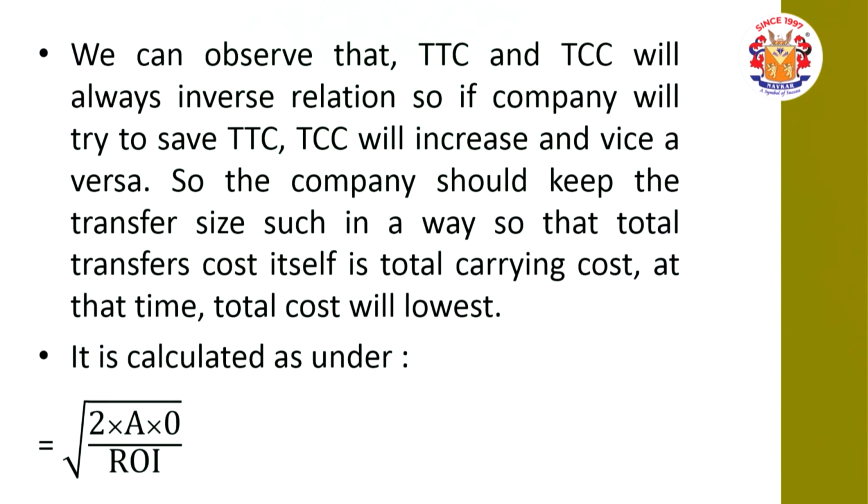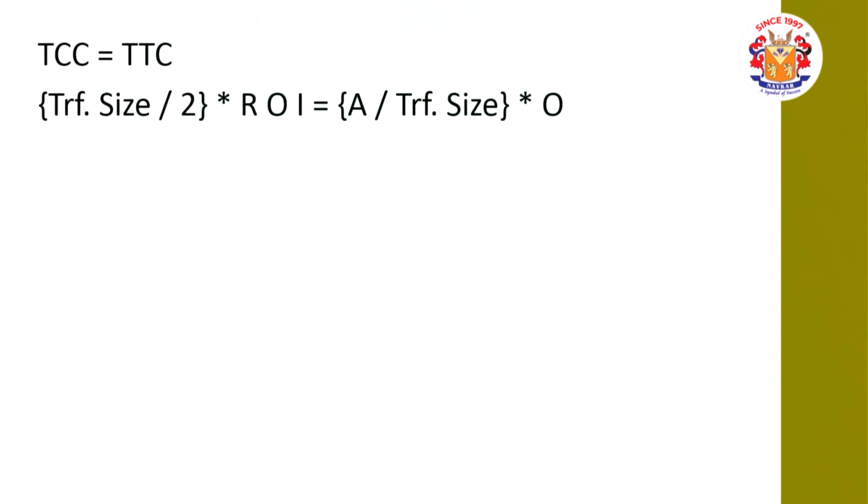The formula is square root of 2 into A into O divided by rate of interest. Explanation of the formula is like this. Total carrying cost itself is total transfer cost. Total carrying cost is transfer size divided by 2 into rate of interest. Transfer size divided by 2 will give the average cash balance.